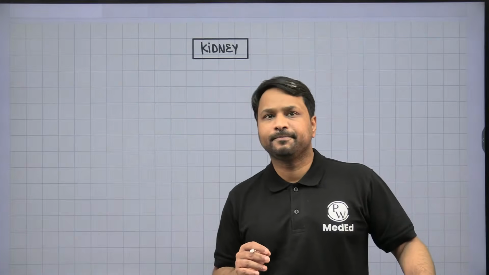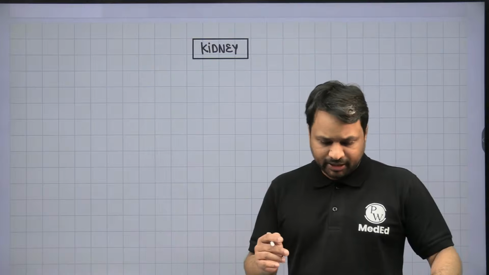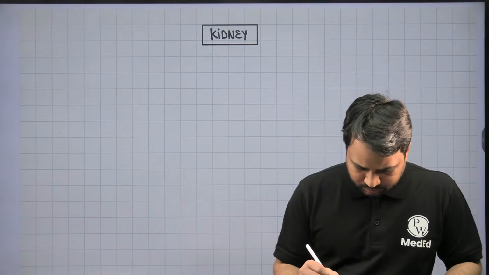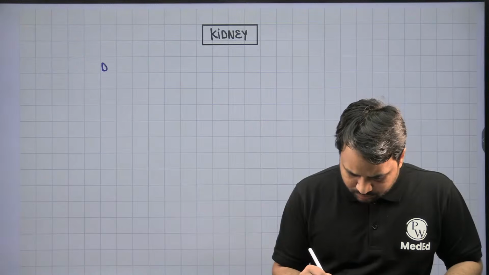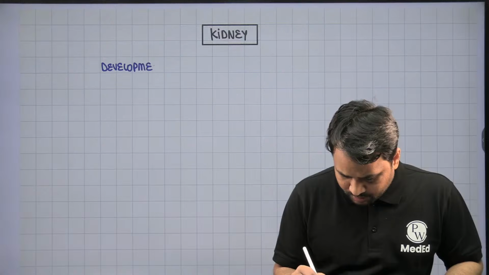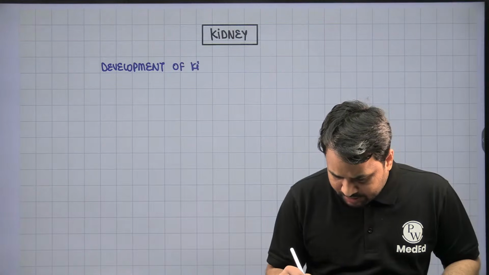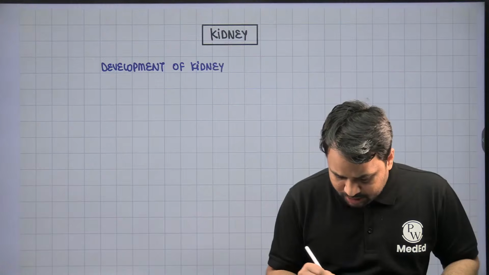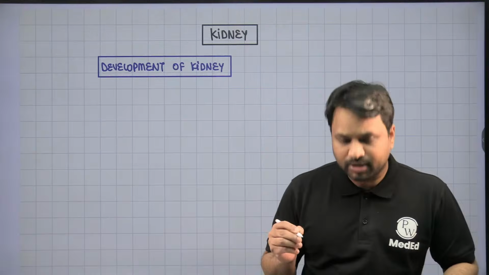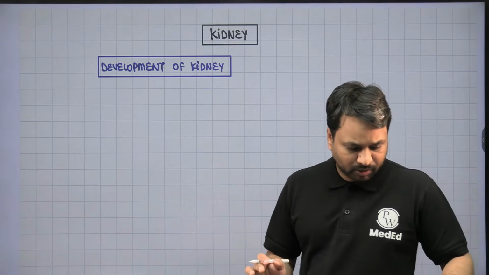All right. Chalo. So when you talk about the kidney, we'll start with the development of the kidney. One of the common things that they'll ask you is the development of the kidney, because if you understand the development, then we can talk about the congenital disorders associated with the kidney. है ना? So there are two things that we would like to take up now.